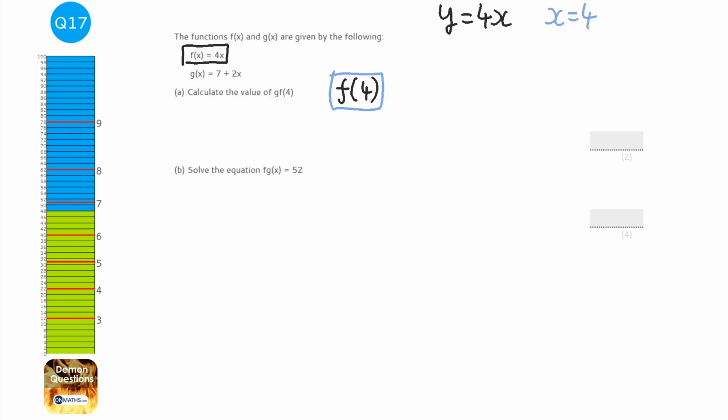It's the same question, it's just a different way of writing it. So all you need to do for f brackets 4 is feed in 4 as x. So that's going to be 4 times 4, which is 16. Okay, same answer as this, and it's the same question just written differently.